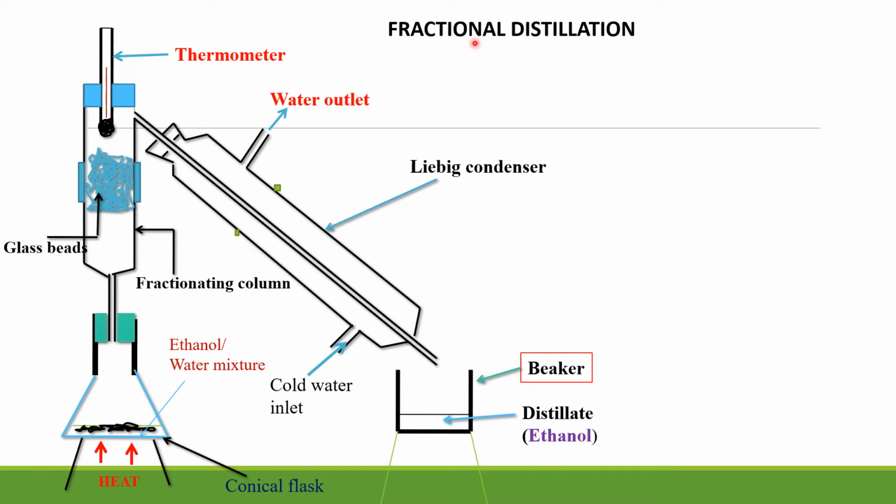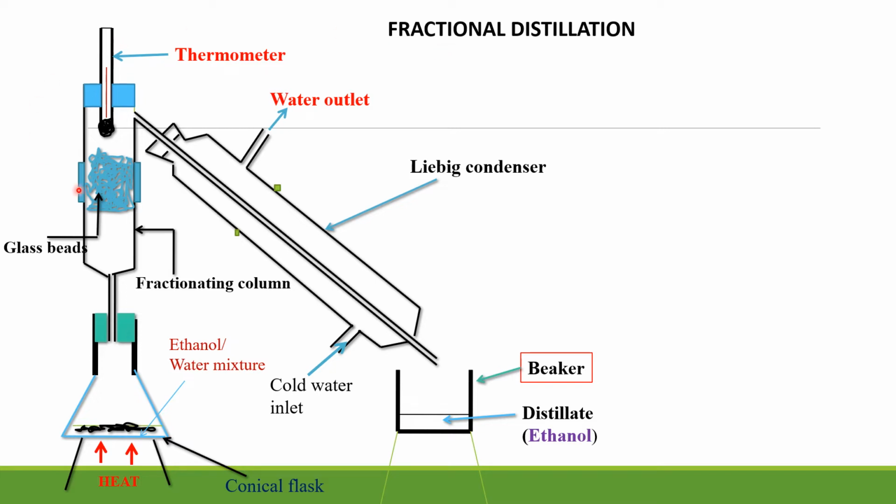We use fractional distillation when we want to separate substances that have close but different boiling points. For example, water and ethanol. The boiling point of ethanol is 78 degrees, while the boiling point of water is 100 degrees. So you can see there is a small difference between 78 and 100. So that is why we can separate the substances by use of fractional distillation.